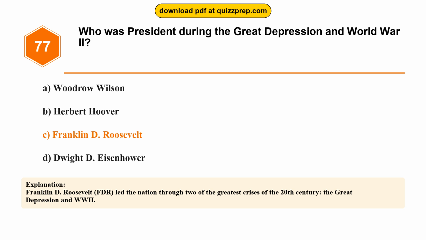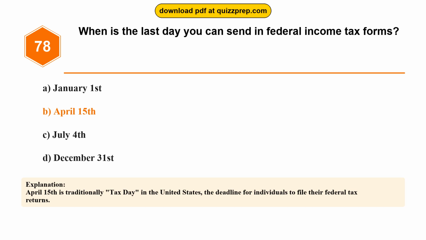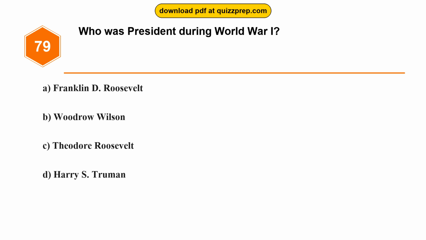Question 78. When is the last day you can send in federal income tax forms? Option A. January 1st. Option B. April 15th. Option C. July 4th. Option D. December 31st. The correct answer is option B. April 15th. April 15th is traditionally tax day in the United States, the deadline for individuals to file their federal tax returns.